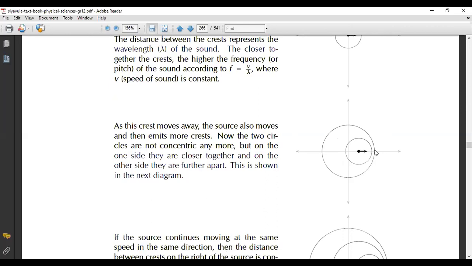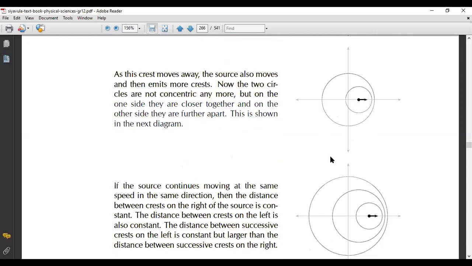You see now the crests are closer to each other. So now the two circles are not concentric anymore: on one side they are closer together and on the other side they are further apart. This is shown on the next diagram.